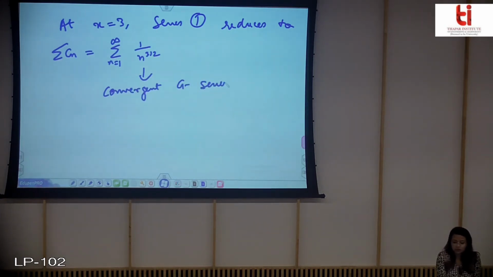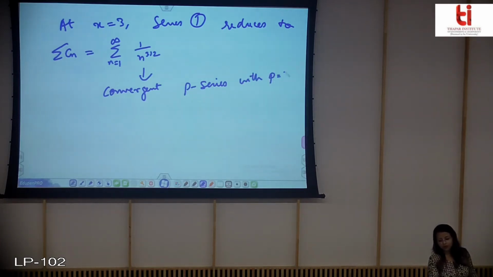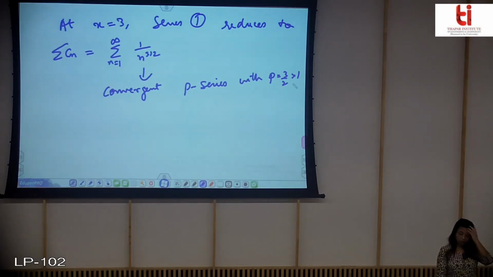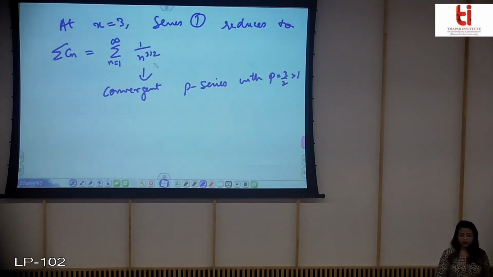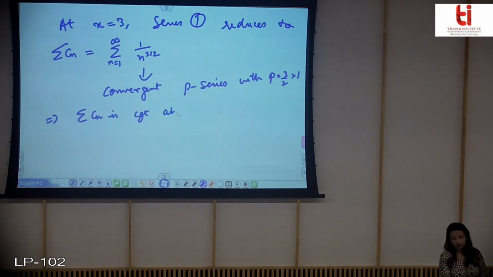Okay, now again you can easily see that this is a convergent P series with P is equal to 3/2, which is greater than 1. You have seen this with the mod also. So at x is equal to 3, this series is convergent. So this implies that summation of Cn is convergent absolutely.